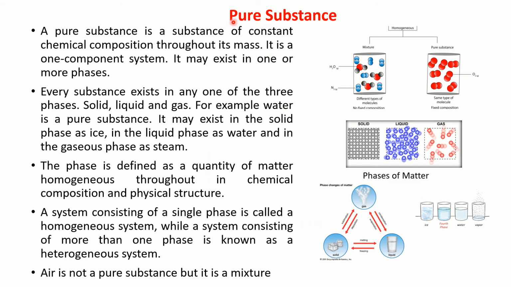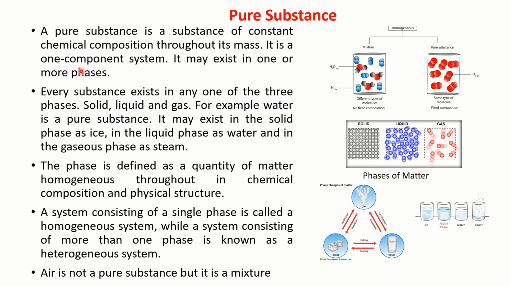So in thermodynamics we use the word pure substance. What is a pure substance? It's a substance of constant chemical composition throughout its mass. Suppose if you take water, H2O, that is the chemical composition. So you take one part of the water, its chemical composition will not be different from another part of the water. So the chemical composition is the same, constant throughout its mass. We call it a one component system. It may exist in one or more phases.